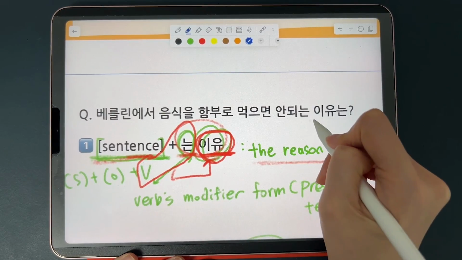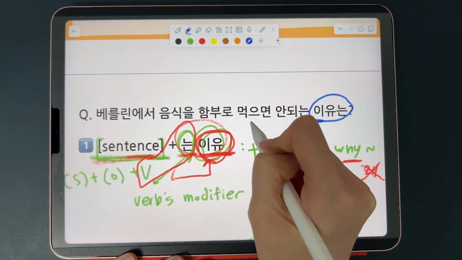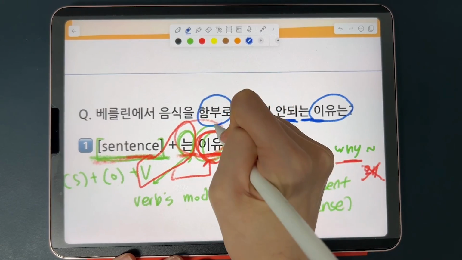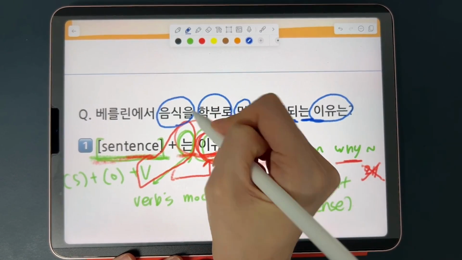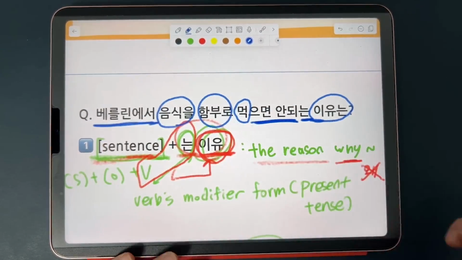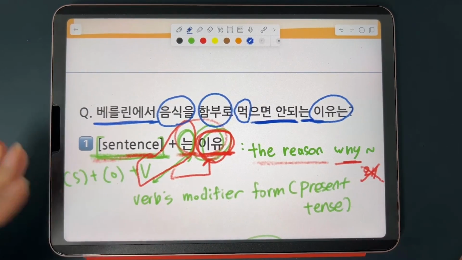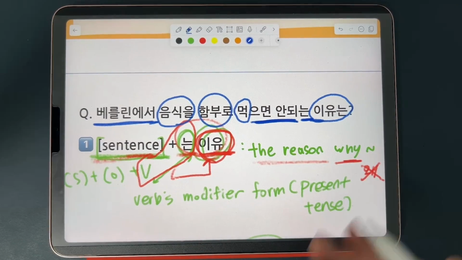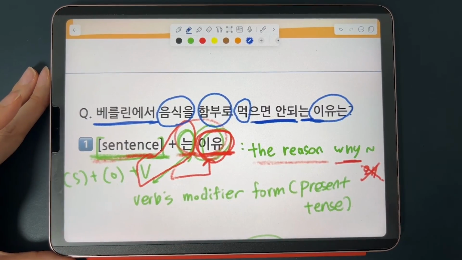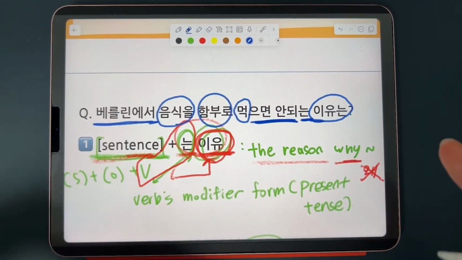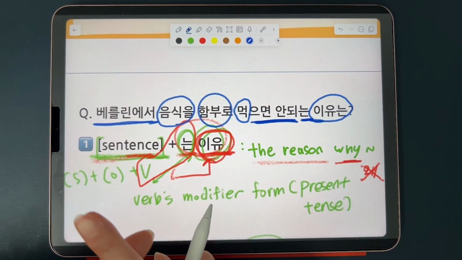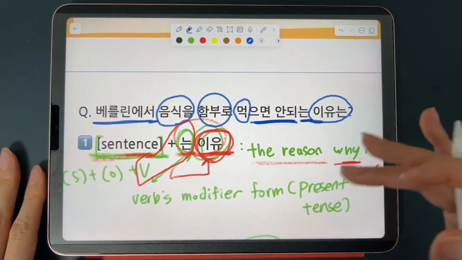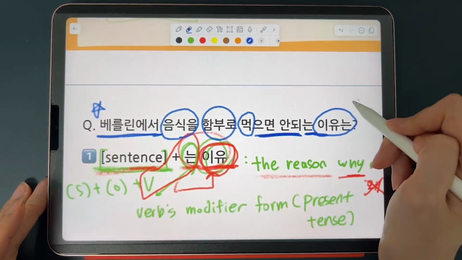So, the reason why you're not supposed to eat carelessly food, right? Eat food carelessly in Berlin. Isn't it crazy how Korean word order is the complete opposite from that of the English sentence? It would definitely take a lot of work to get fully accustomed to the Korean word order, but it takes time, of course. It takes a lot of exposure, a lot of commitment. So don't worry, if you keep at it, you will get there. So yes, that's what this question is asking.